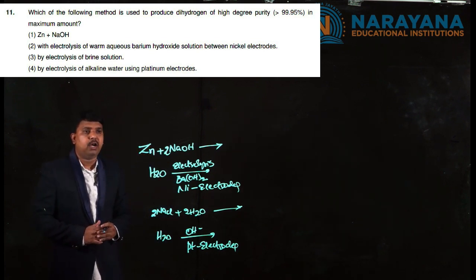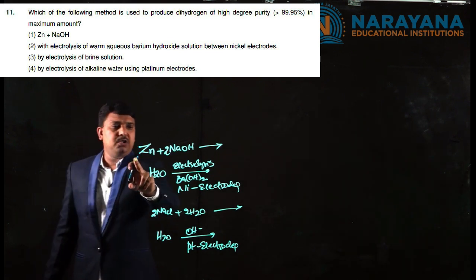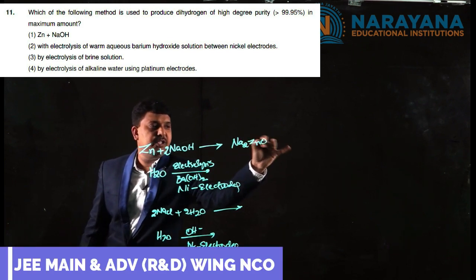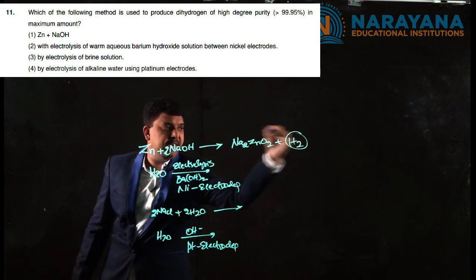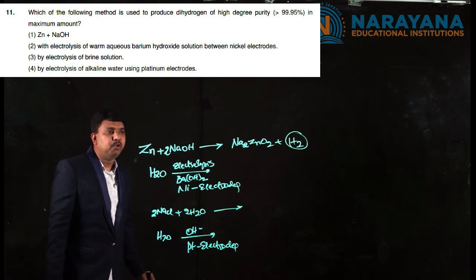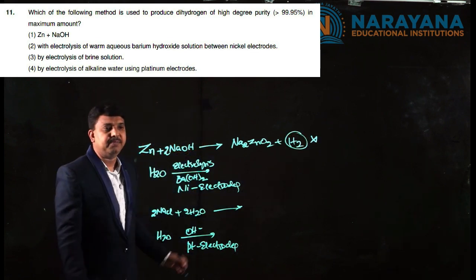Students, the next question is, in the given 4 options, in which of the cases do we get more than 99.95% pure hydrogen? First case, zinc on treatment with NaOH gives sodium zincate, of course hydrogen is obtained, but 99.95% pure hydrogen we need to get. So in this case we will not get that purity.